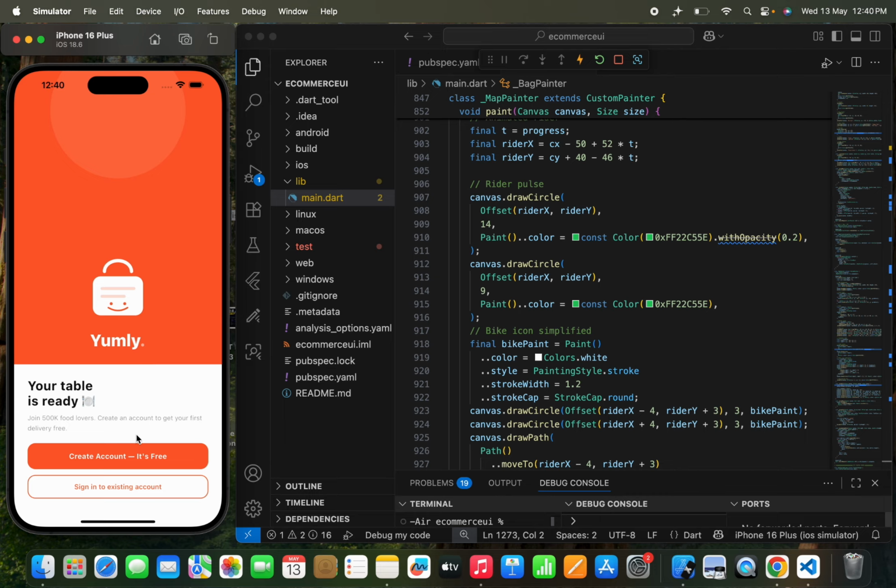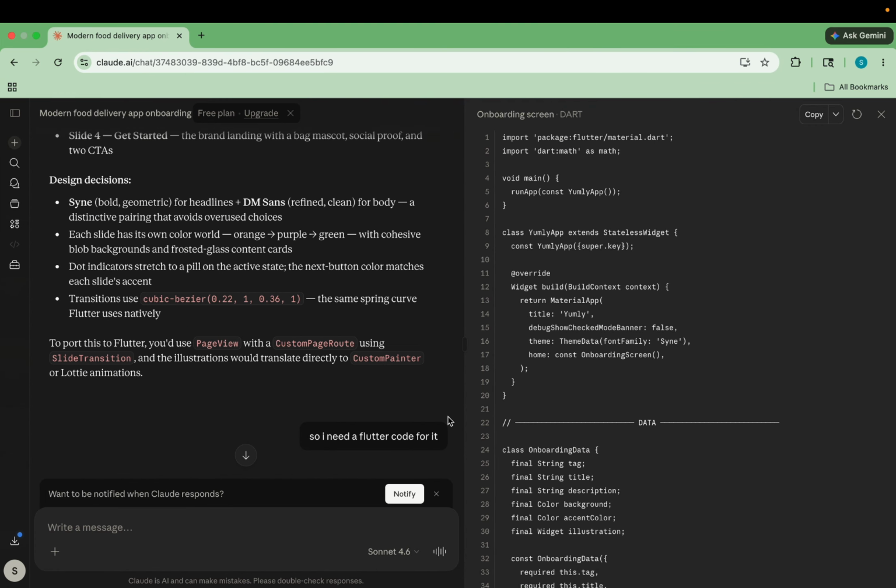Now the design looks really okay, but the image size and all has totally not been fit to the screen size that has been shown over here. So right now I am not totally impressed with the Claude design, but let's see what we get as a result in the coming pages that we are going to create by using Claude. Okay, so now I'm going to tell Claude to create a sign up page. Okay, now let's create the sign up page. So I need a good design for it, and then write Flutter code.